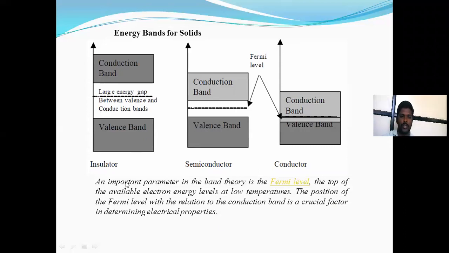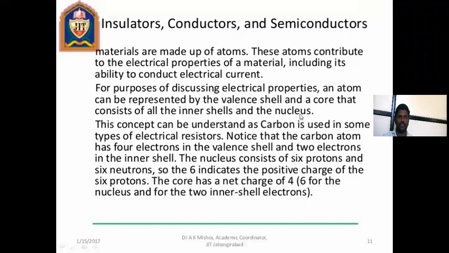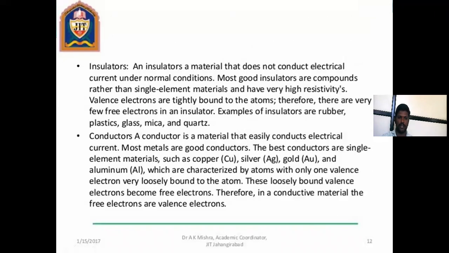This is the importance of insulator, semiconductor, and conductor. An insulator has a very large band gap. A semiconductor has a small band gap, and a conductor has no band gap. There is an example of the insulator, conductor, and semiconductor.